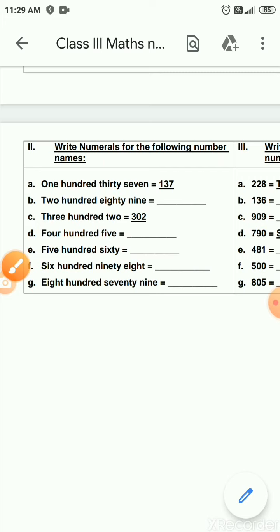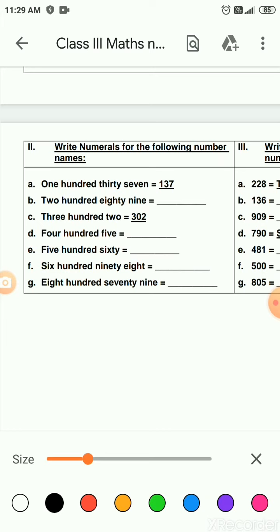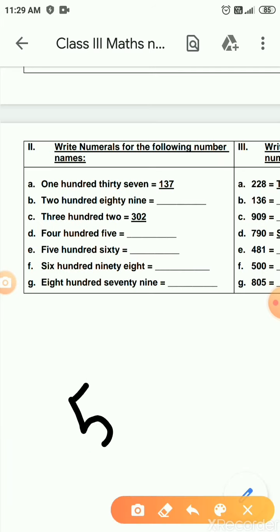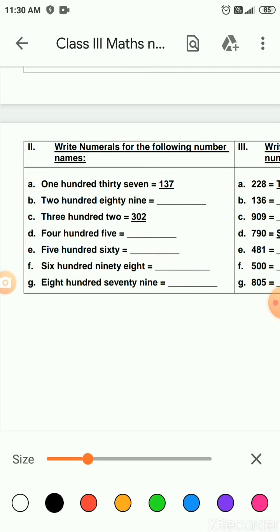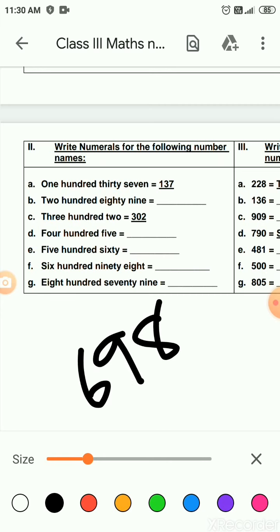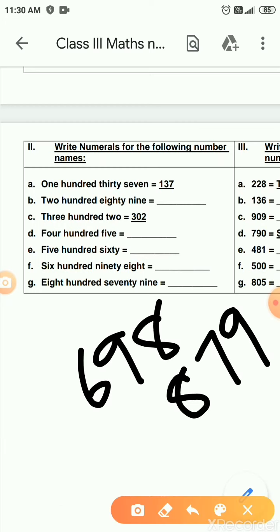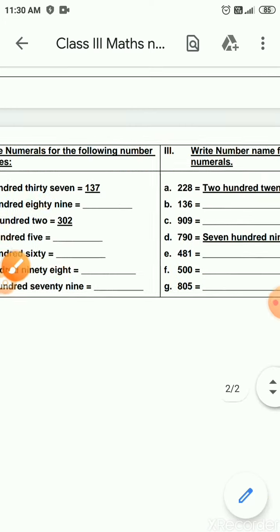Okay children, next question you say C, that is 405. Same way, 405. 560. So here you should write 560 this way. So there is no number in ones place. Okay children, next 698. That is very easy. 698. Next one is what? 879. Okay. So now let's move on to the next question.